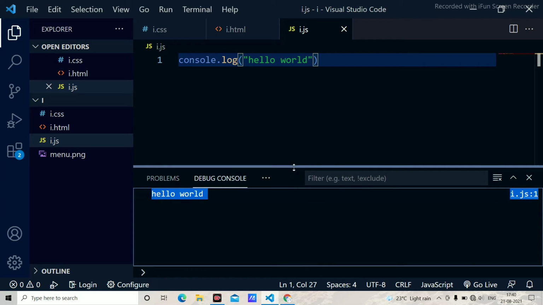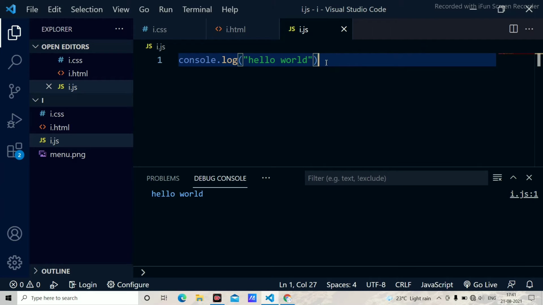And console.log will not disturb the HTML page, as it is only made for Node.js related JavaScript. And this is how we create the outputs in JavaScript.